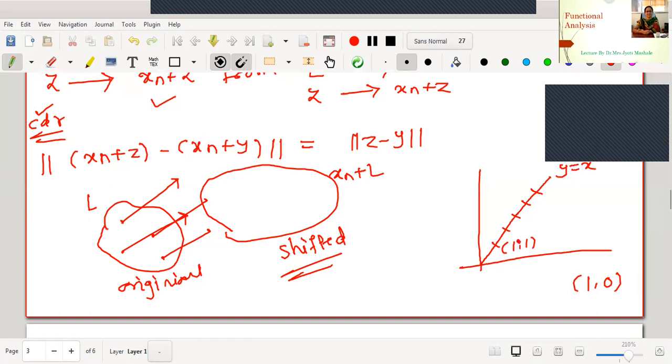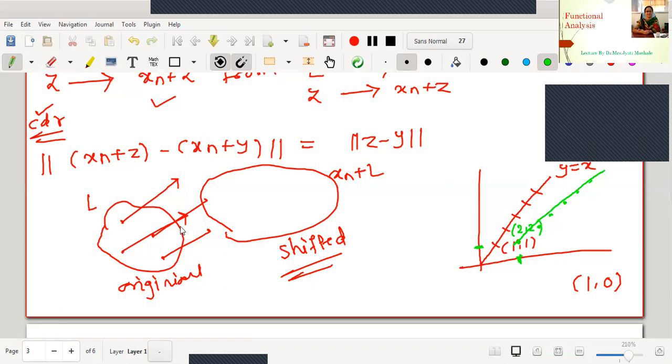Let me show you the new position with a different color sketch. Here is the new position (2,1): (1,1) added with (1,0) will be (2,1), x coordinate 2, y coordinate still 1. Similarly, if I add (1,0) to the vector (2,2), the new position is (3,2), and here is (3,2), and just continue. Therefore, what will be the new locus? The same straight line, but with a shift.